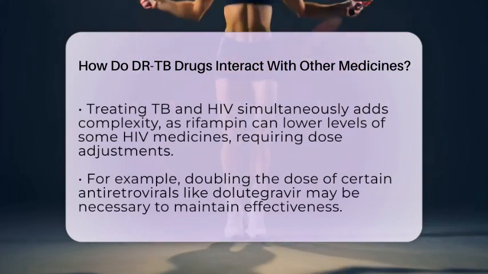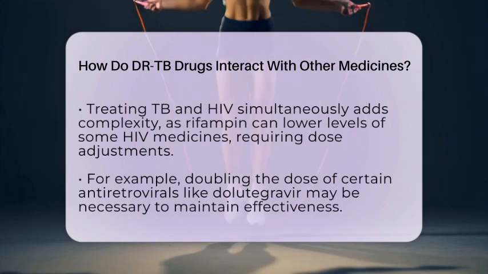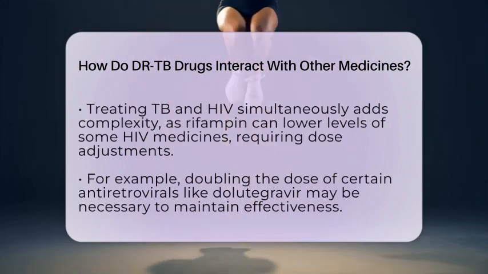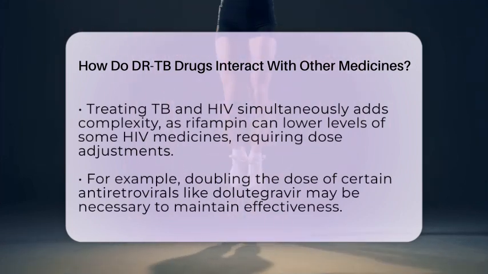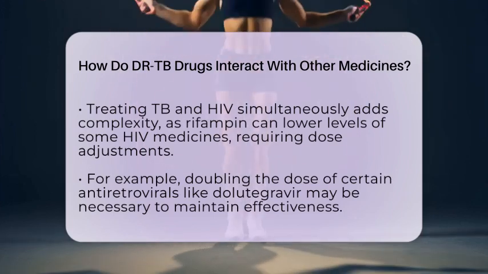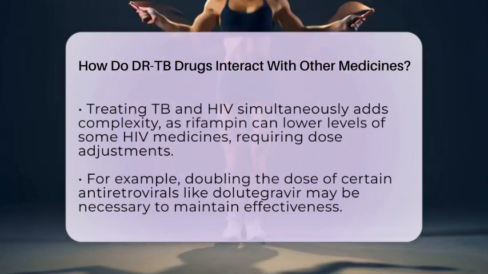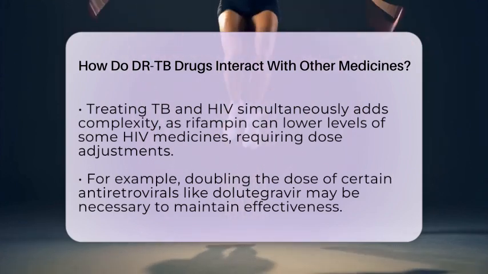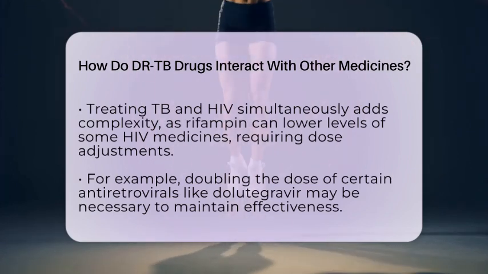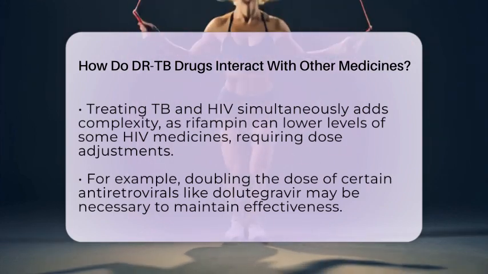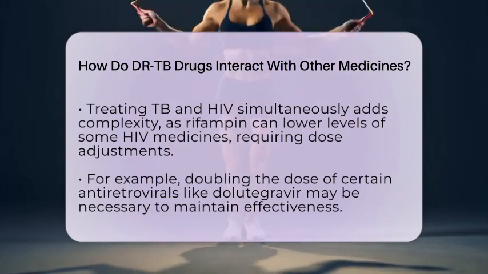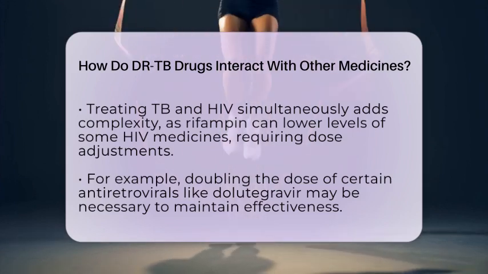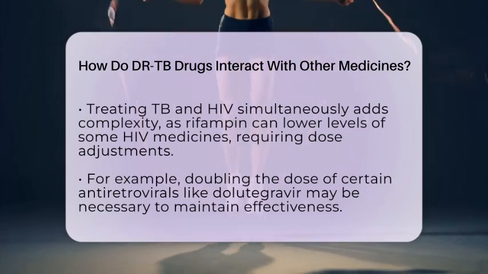Treating both tuberculosis and HIV at the same time is common, but it adds complexity. Rifampin can lower the levels of some HIV medicines, making them less effective. To counter this, doctors might double the dose of drugs like dolutegravir, an antiretroviral, to ensure it works properly. However, some HIV medications should not be used with rifampin at all because the interaction can make the drugs ineffective or cause harm. Monitoring is key.